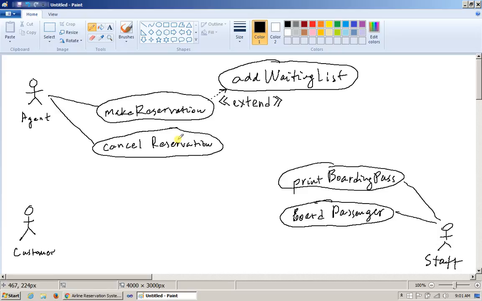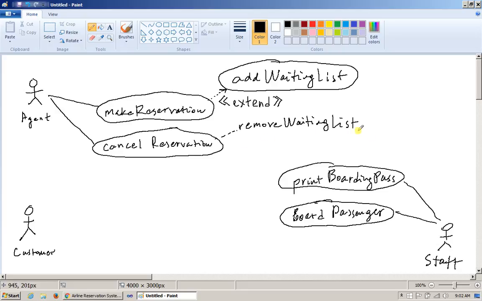In case the reservation is canceled, I think we're going to extend this one by saying that if the reservation is canceled and if there are customers on the waiting list for this specific flight for which a reservation was canceled, then we have another extension, and we're basically just going to say remove from waiting list. I'm shortening those sentences.